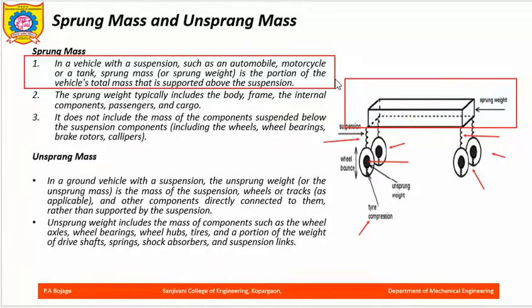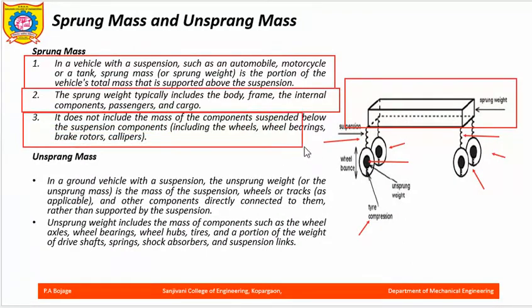The example of sprung mass is the body, frame, internal components such as engine and gearbox, passengers, cargo, etc. This does not include components such as the axles, bearings of the wheels, the brake rotors and calipers.